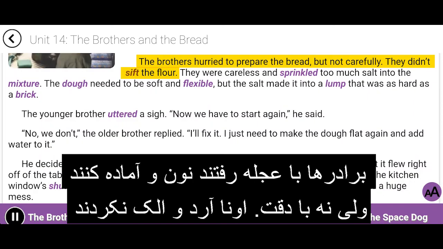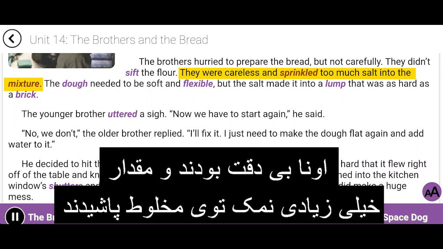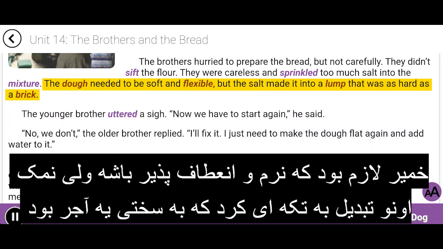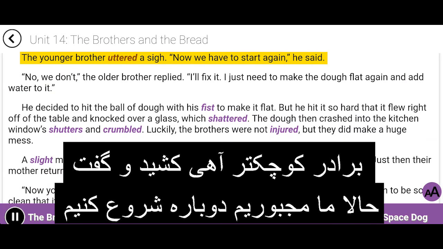The brothers hurried to prepare the bread, but not carefully. They didn't sift the flour. They were careless and sprinkled too much salt into the mixture. The dough needed to be soft and flexible, but the salt made it into a lump that was as hard as a brick. The younger brother uttered a sigh.